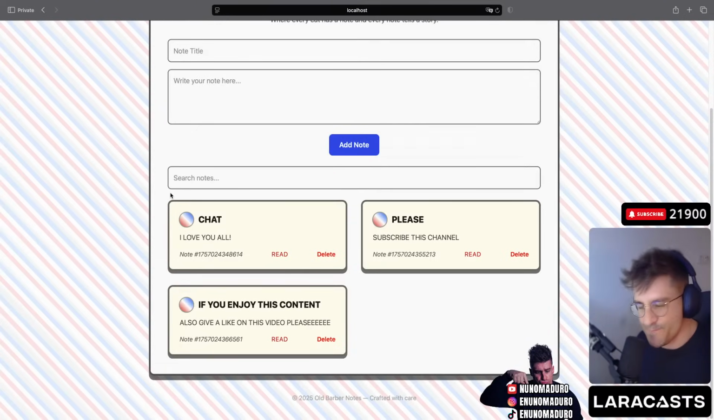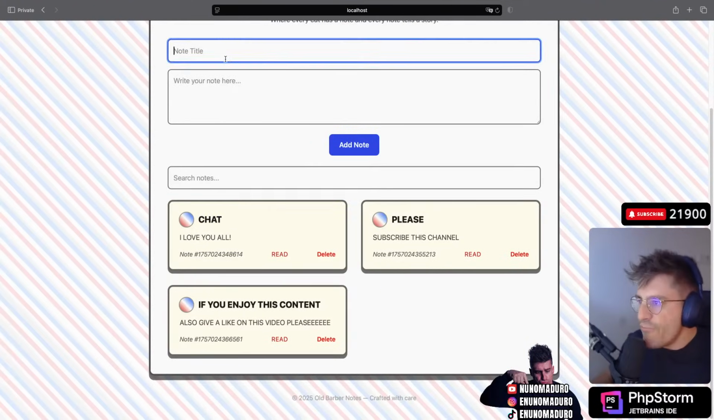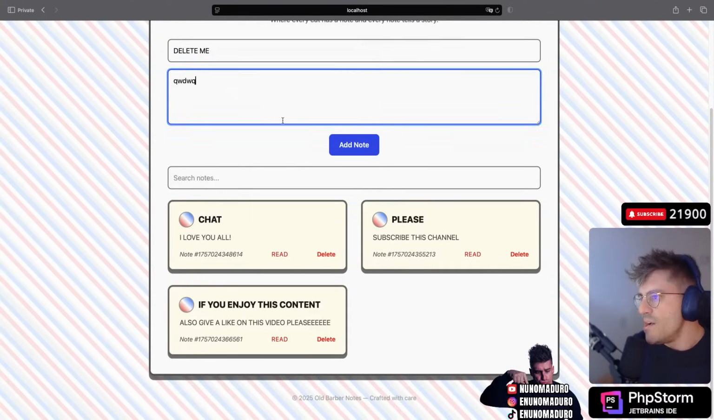We got something working as expected. We can read notes, we can go back, we can delete them. Everything is working beautifully, as you guys can see.